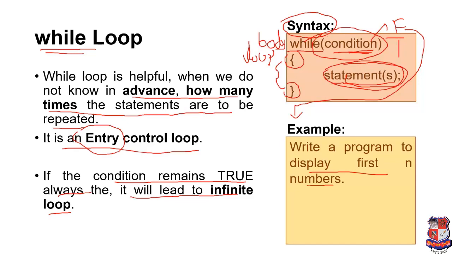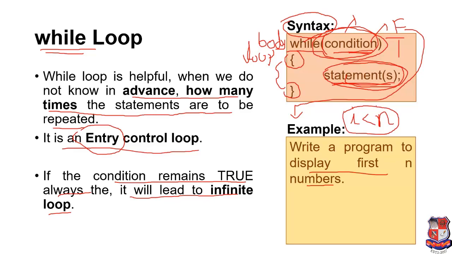So for that, firstly we have to decide some condition, till then how many times the loop will be executed, and we have to write some statement. So what will be the statement and what will be the condition for this example? For this example, condition will be like that. For example, we are taking I for printing the number, then we have to write I less than n. So this is the condition.